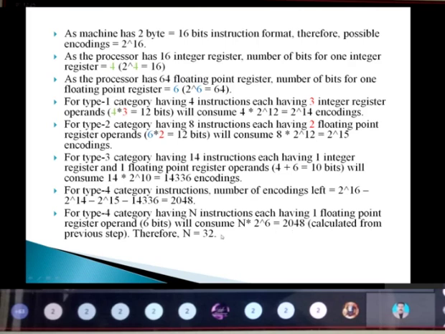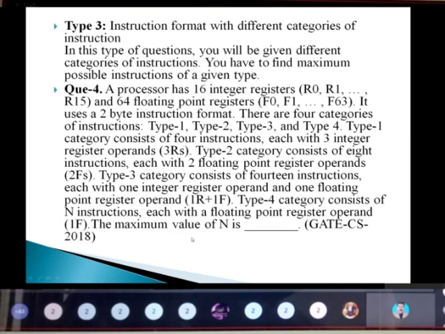I know this is for one floating point register, and the number of instructions I don't know, so I take it as n. So n into 2 power 6 equals 2048. So n equals 2048 divided by 2 power 6, and we get the answer 32. So that is the n value. We have calculated the maximum value of n is 32.